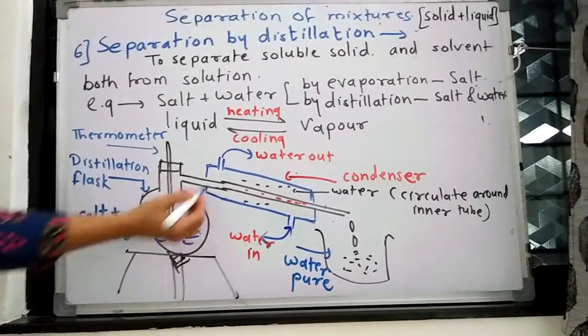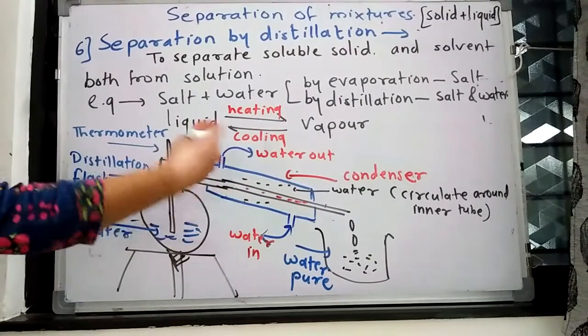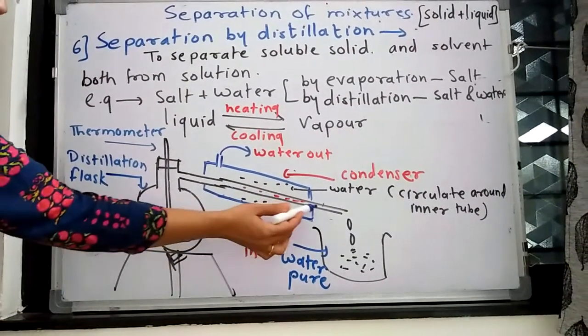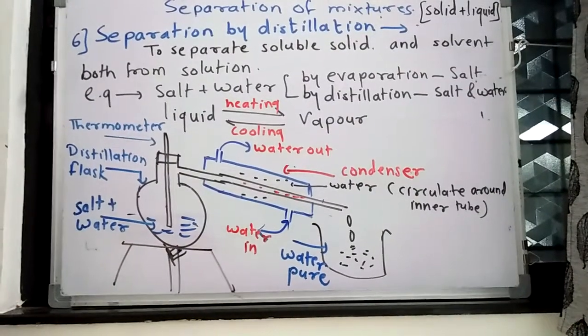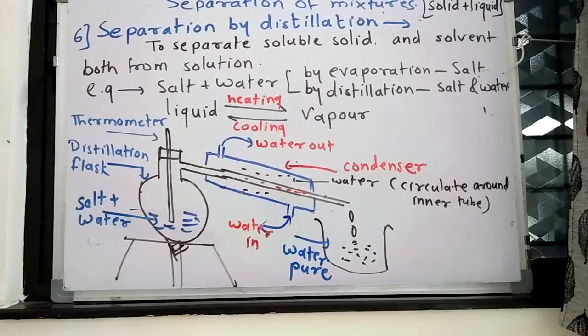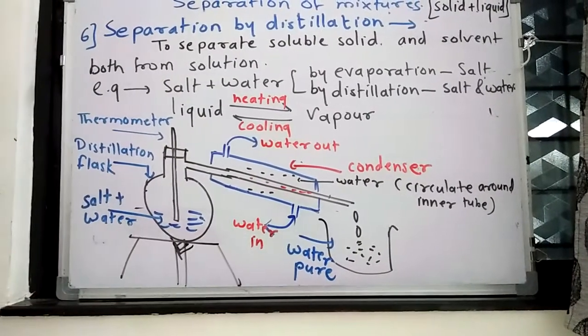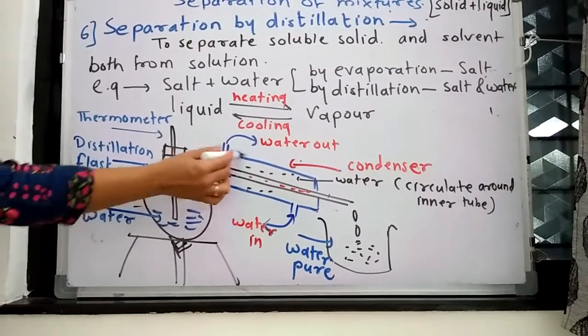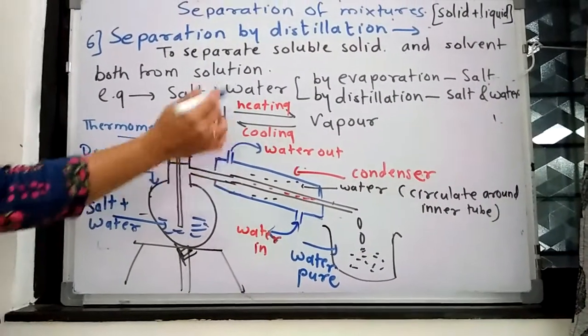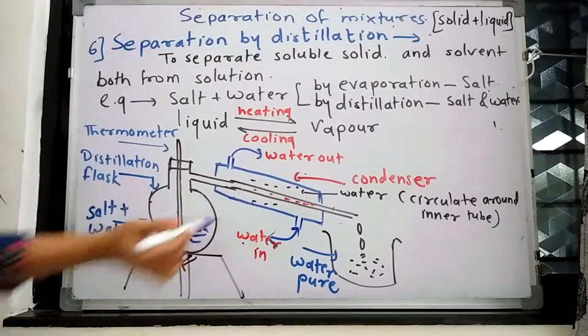In condensation, water vapor again gets converted into water droplets. So this condensed water vapor is converted into the form of water, and we can collect those water droplets in that flask or vessel, and the water which became hot after the condensation can be taken out. So here it is written water out, water in.